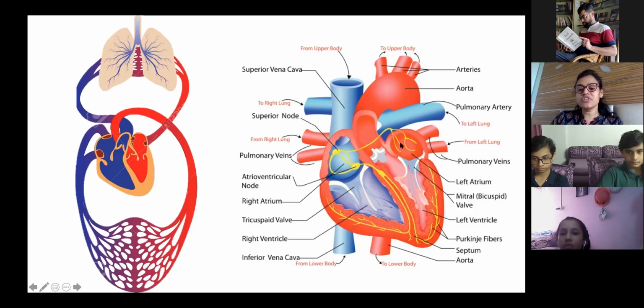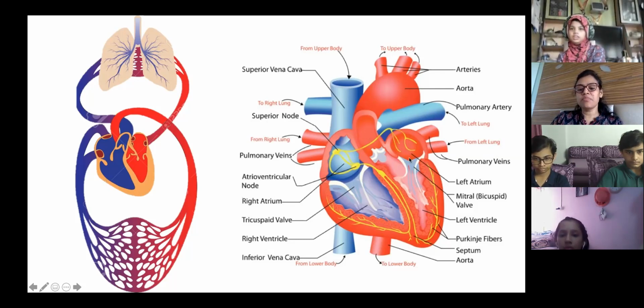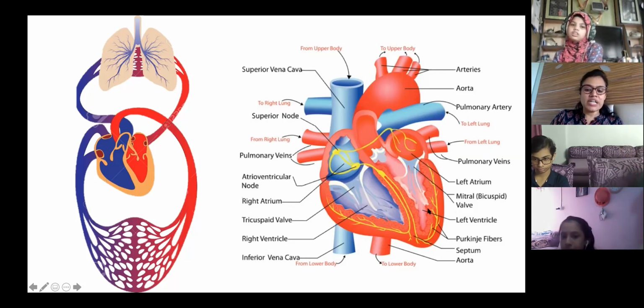Now the left atrium and left ventricle are separated by a mitral valve. The mitral valve opens and pushes the blood into the left ventricle, and this left ventricle pumps out the oxygen rich blood through the main artery. What is this main artery? Aorta. And the aorta then divides into arteries and goes to all parts of the body, upper part from here and lower part from here.